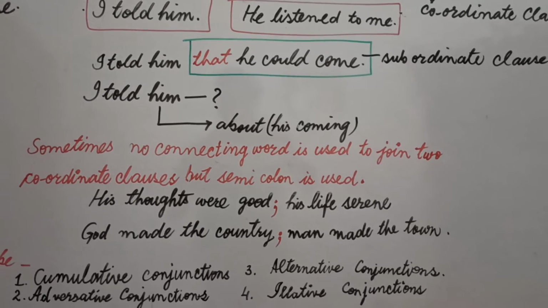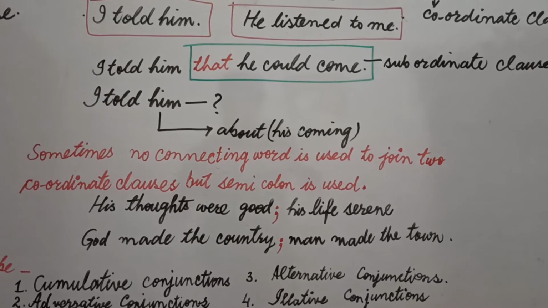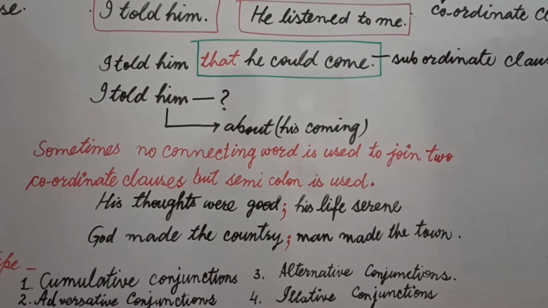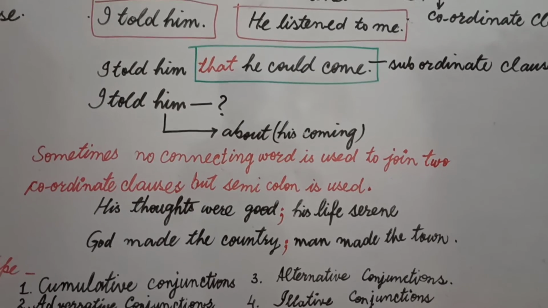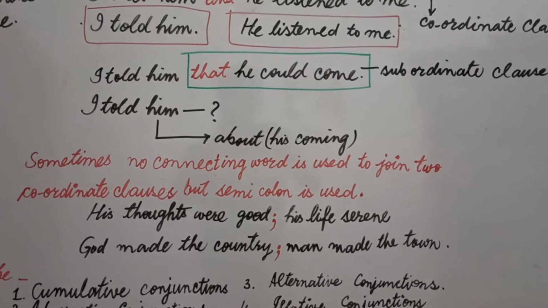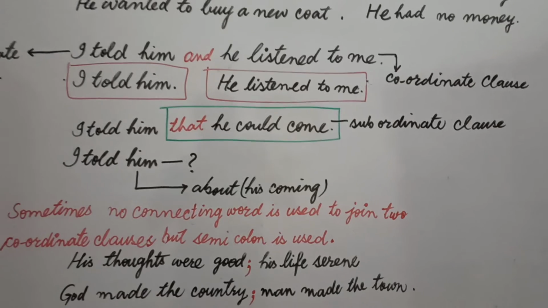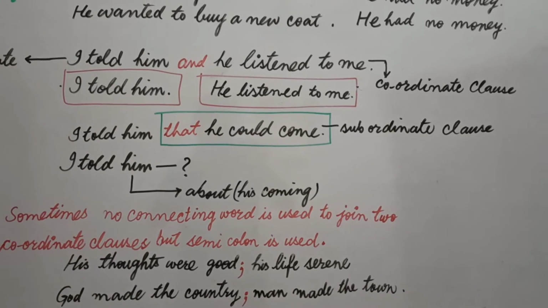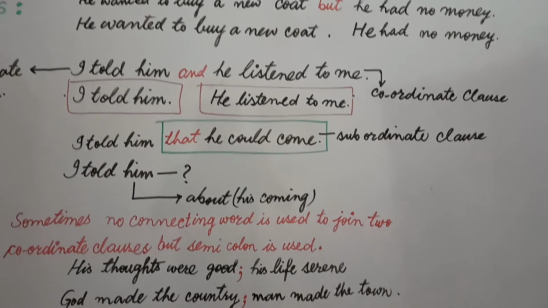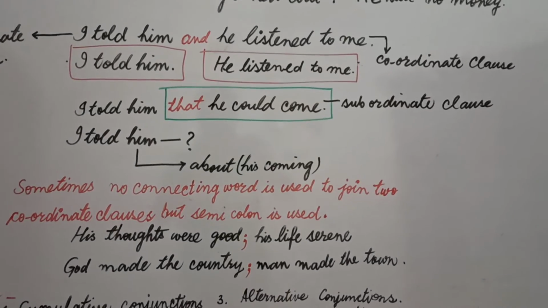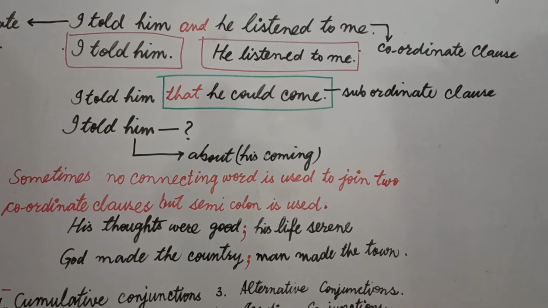Students, a compound sentence has one more feature, that is, we can write in short in a compound sentence, but in a complex sentence we don't. As I have written, "I told him that he could come", or you can say "he didn't come here because he was sad". Then I wrote everything: he didn't come because he was sad. I didn't omit anything. But in a compound sentence, I can omit words.